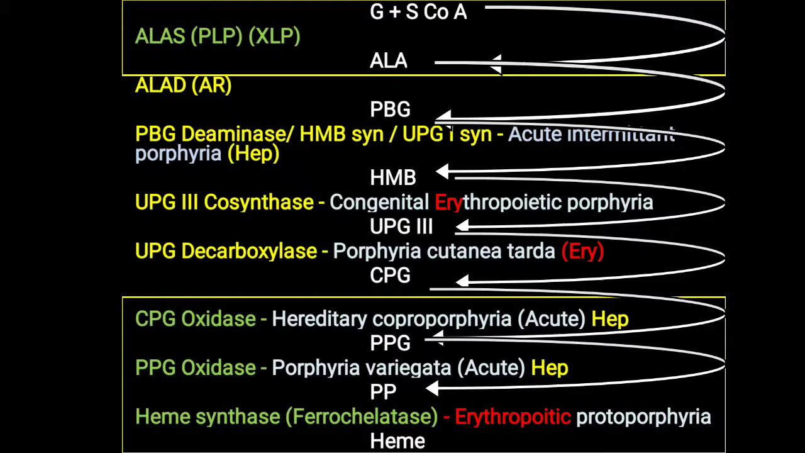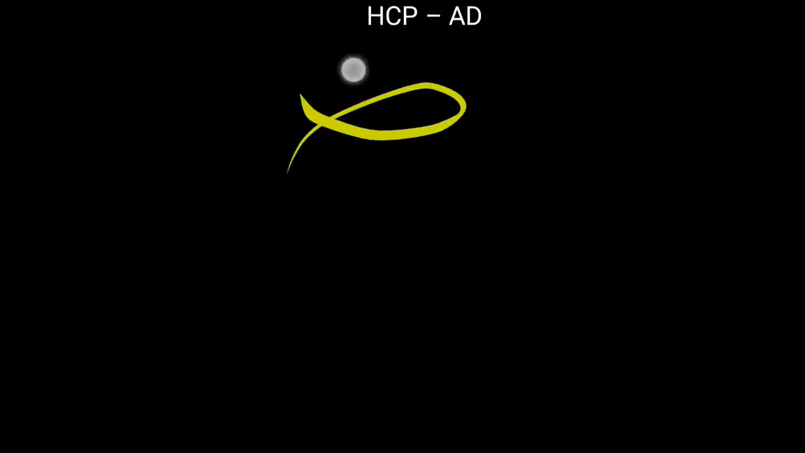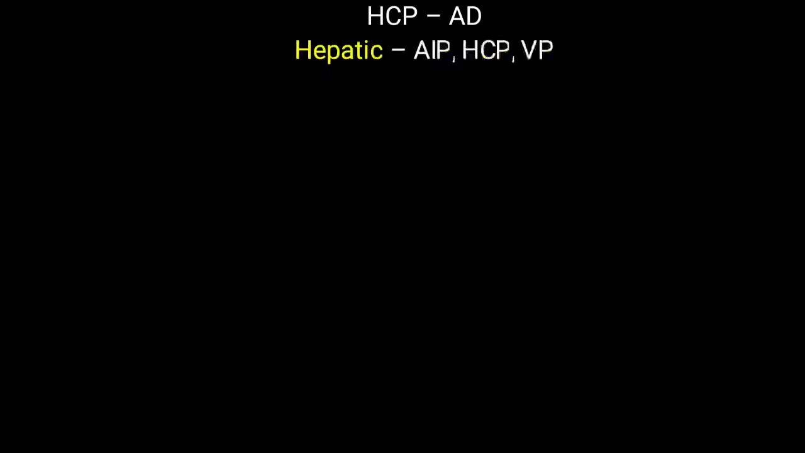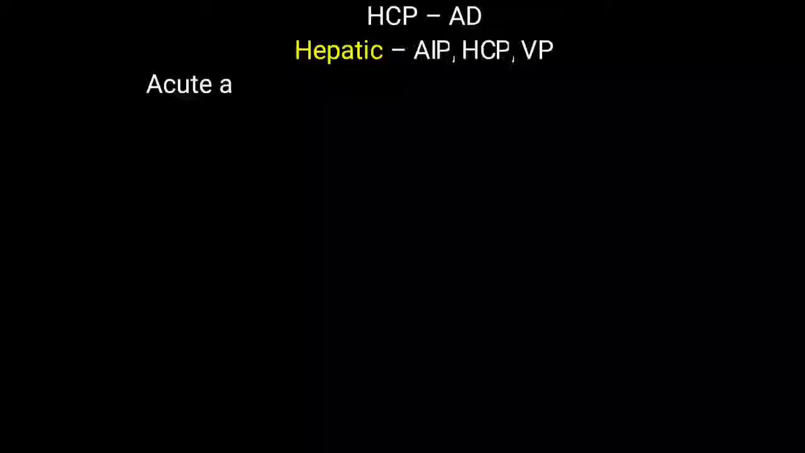So further in detail, this CpG oxidase deficiency leads to hereditary coproporphyria, one of the hepatic porphyrias, that we will look at in detail. So basically HCP, that is hereditary coproporphyria, is one of the autosomal dominant varieties of porphyria. So you have to remember that all hepatic porphyrias, that is AIP acute intermittent porphyria, this one HCP and porphyria variegata, are all autosomal dominant.